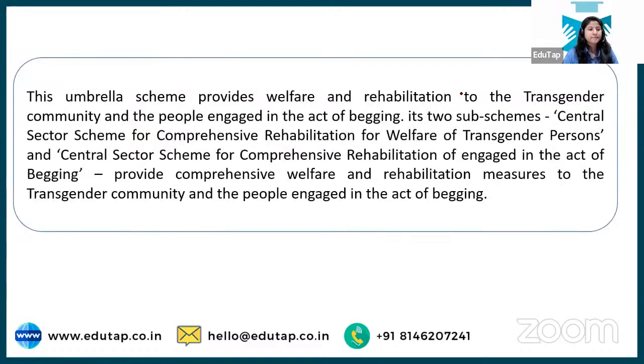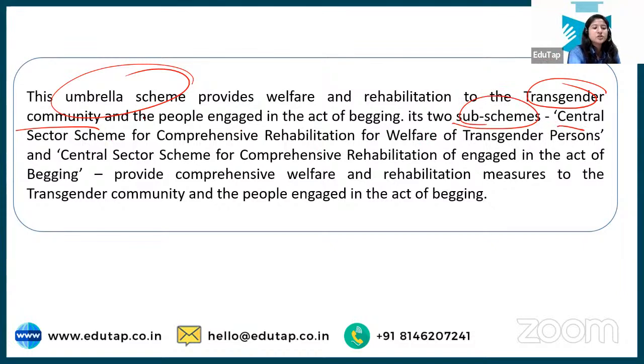All right. Next, another paragraph in front of you. It's an umbrella scheme. Okay, I know, transgender community. I do not even have to read it after this. If you're still getting confused, you can look at the two sub-schemes. We're talking about transgender persons, and also about the act of begging, a recently launched scheme. You should be aware of it, right? So I think let's move to the question directly.